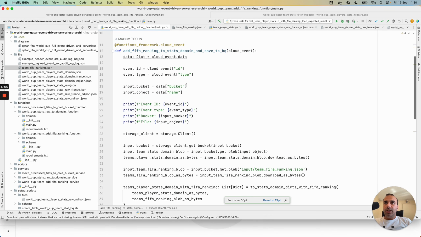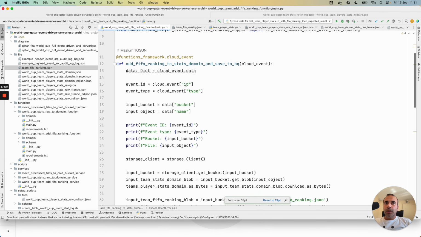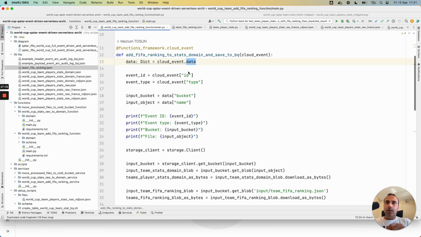with the same logic I showed previously for the first cloud function, I have the entry point and the cloud event. I retrieve the data, and in this case, Eventarc. When we upload the domain data to the bucket, this second cloud function will be triggered in near real time.